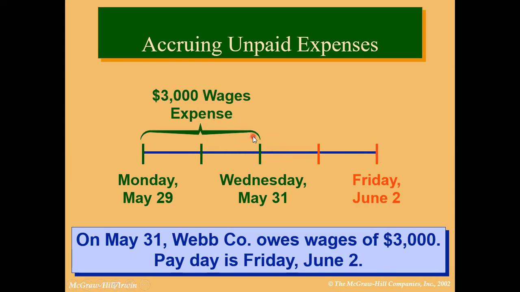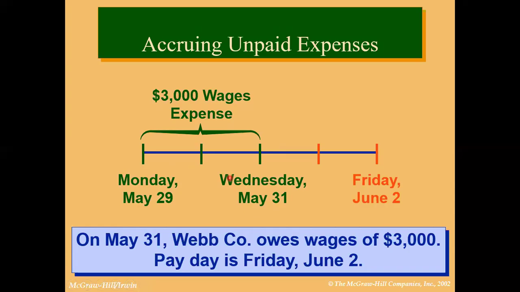This $3,000 would be recorded on May 31st as a liability. But actually work is done from Monday to Wednesday, so this is an expense actually incurred here, but payment is not made. So it is a liability at this point, but it is an expense for the month of May.